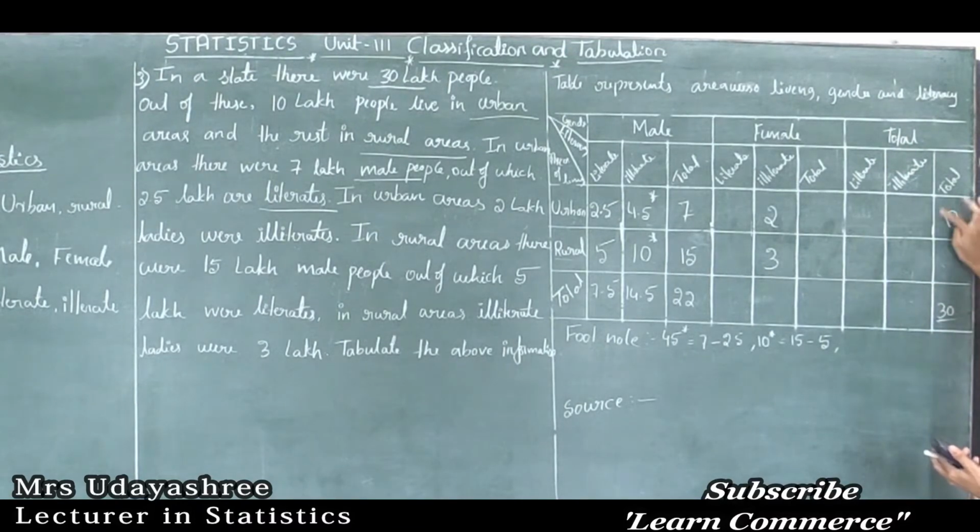So how to find? See here 10 is given. 10 in the sense what? They are the total urban populations. So here total population is 30 lakh and the total number of urban population is 10 lakh.